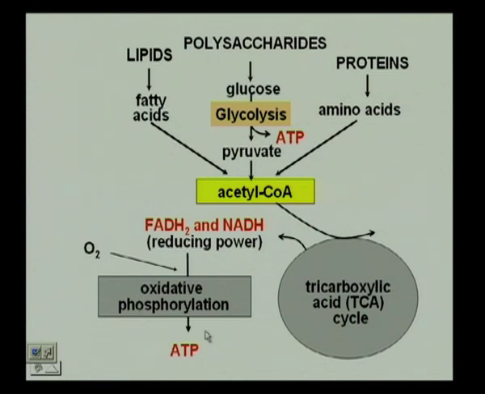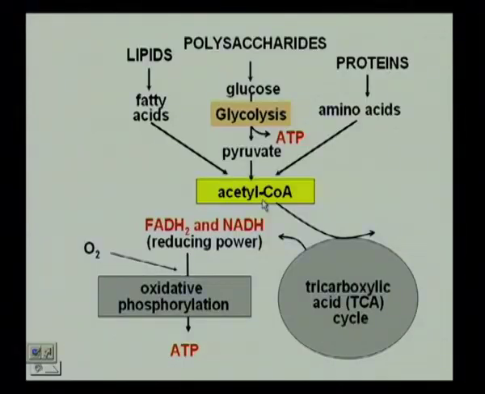This is a part that we have studied in a bit detail, and now what we are going to look at is the glucose going to pyruvate in the process called glycolysis and in the event producing ATP also, but requiring ATP also in a number of steps, and finally acetyl CoA that is going to be utilized in the tricarboxylic acid cycle that is also known as the Krebs cycle.